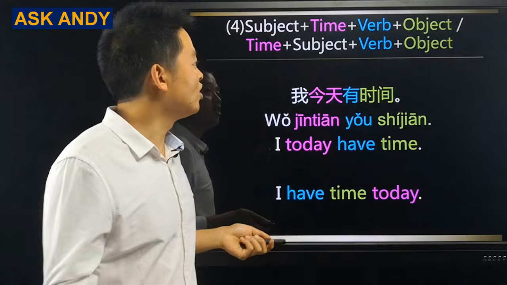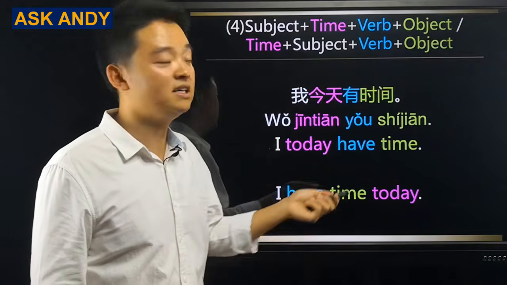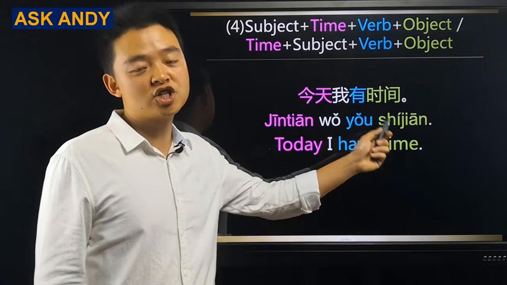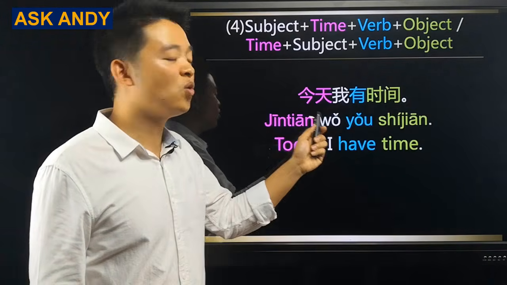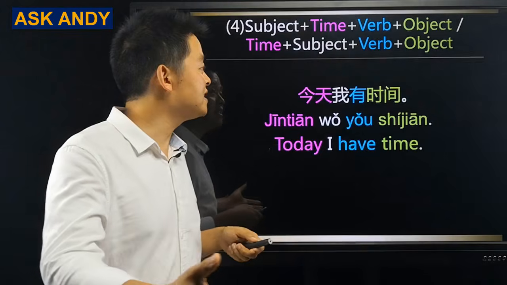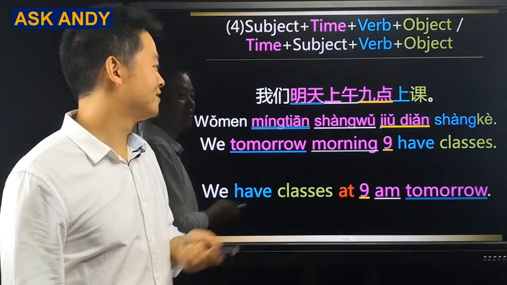The other one is also okay. We can do it with a time, subject, verb, object. It is like this. 今天我有时间. It's easy, right? Just place the time at the beginning of the sentence. Let's move on to another example.